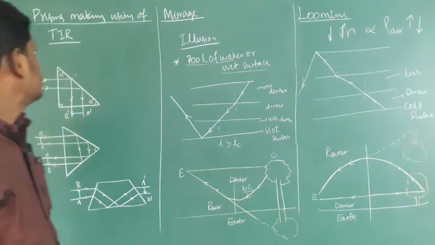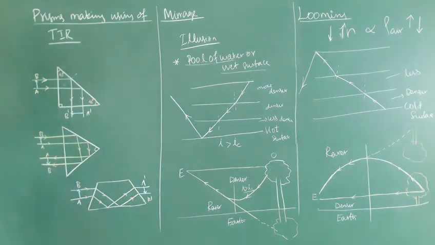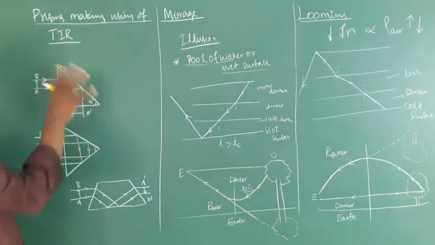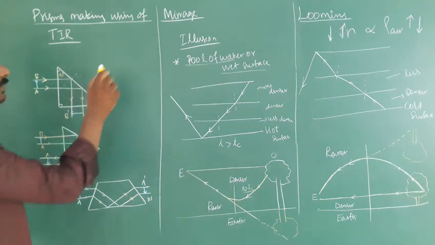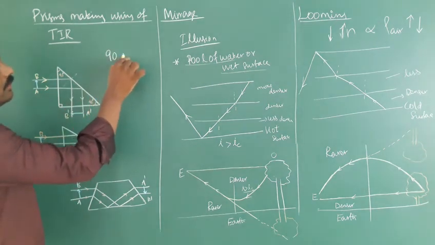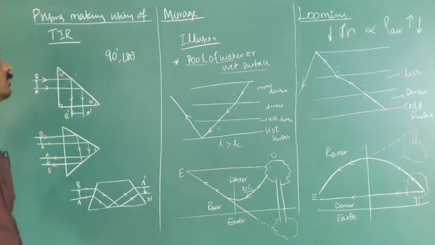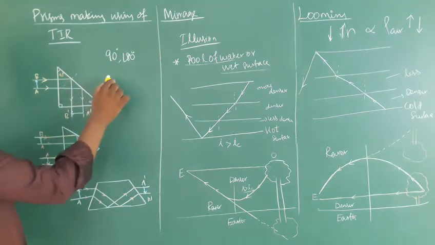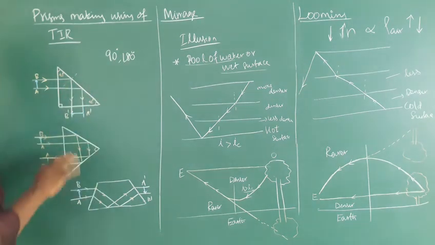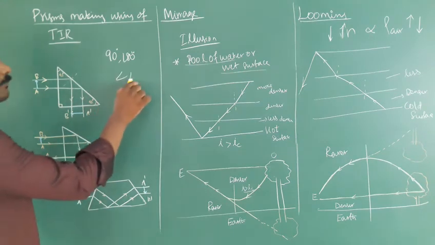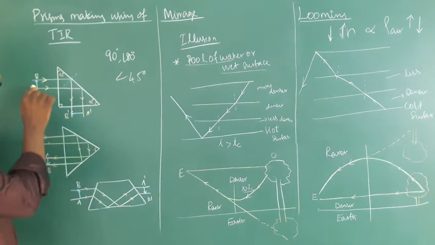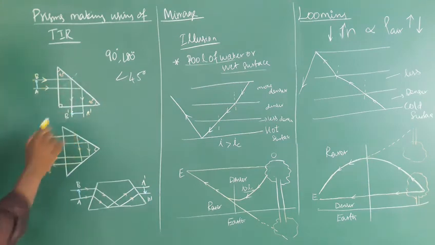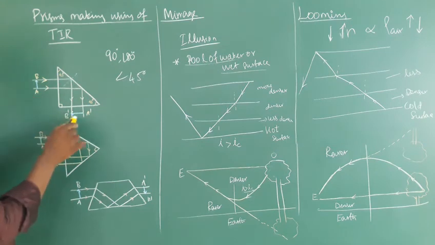Then the last topic: prisms that use total internal reflection. Consider a prism that reflects light by 90 degrees or 180 degrees. It is made of crown glass or flint glass, both having almost the same critical angle, which is less than 45 degrees. So the angle of incidence should be greater than the critical angle. AB is an object, then A'B' is the image. The image is reversed. The angle here is 90 degrees.